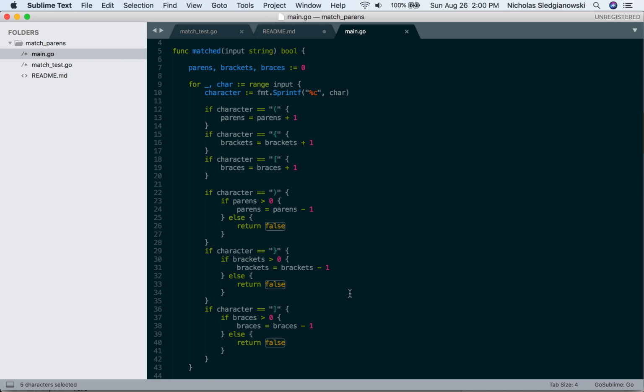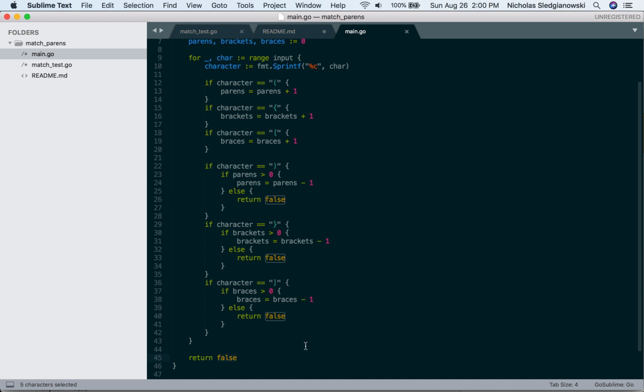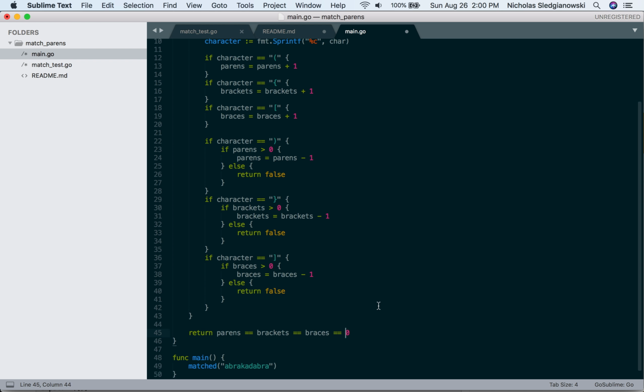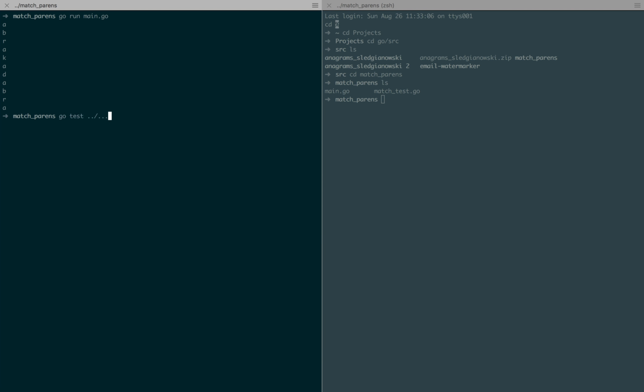So what we're going to return is basically parens equals brackets equals braces equals 0. This is the logic statement we're going to return, which is saying that all these should be equal to 0. If they're not all equal to 0, then we have a problem and our code is invalid. I'm not sure if this logic is valid in Go, but it looks like it is because my editor isn't complaining. So let's just run it real quick.